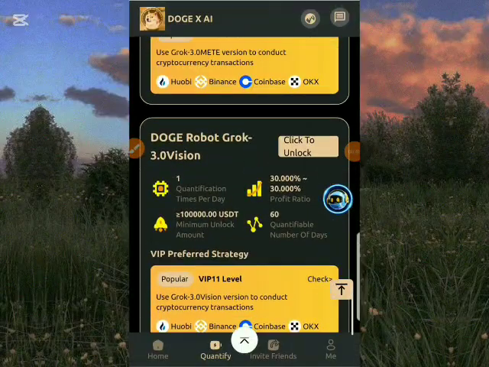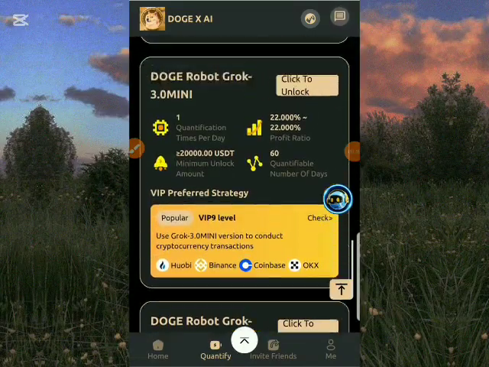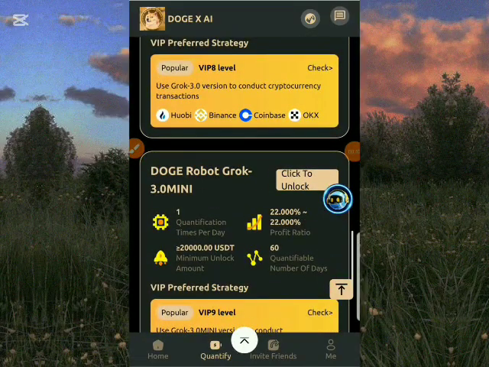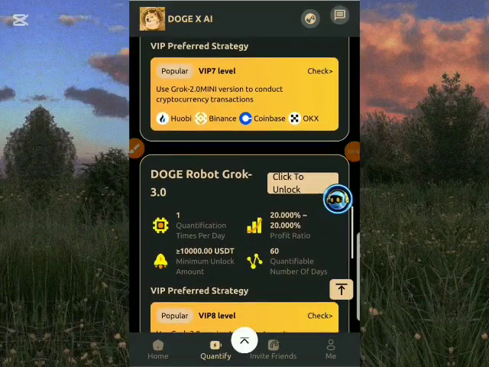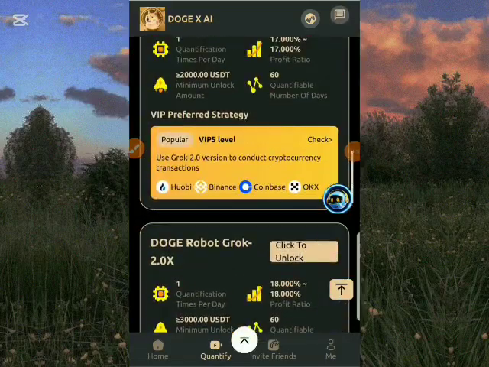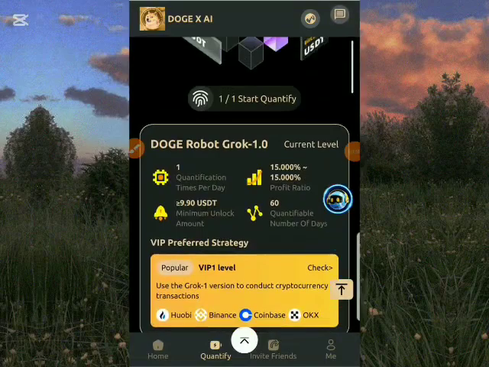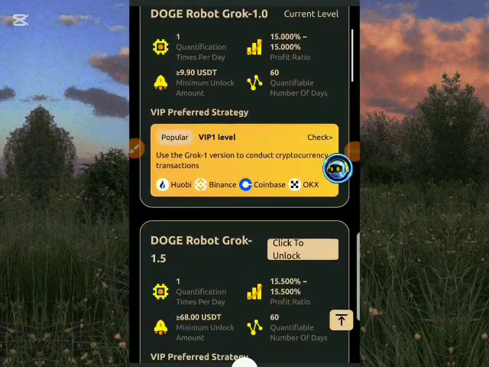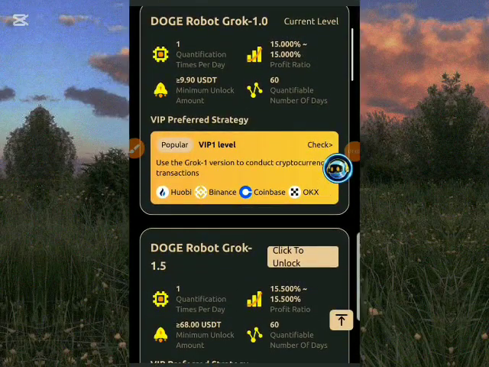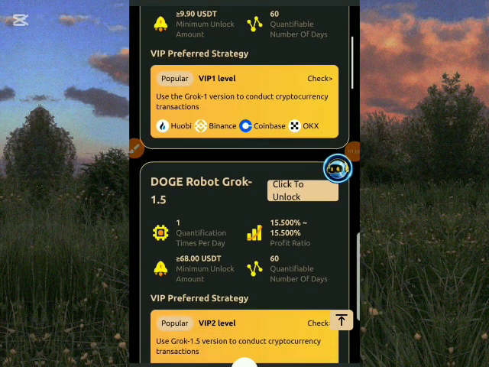Remember, the higher VIP you choose, the higher money you'll be making for yourself in this platform. So all you just have to do is click to unlock. Once you click to unlock, you can subscribe to any VIP of your choice and start earning massive profit and daily income for yourself in this platform, and it is very much unlimited, and start enjoying daily money in this platform.